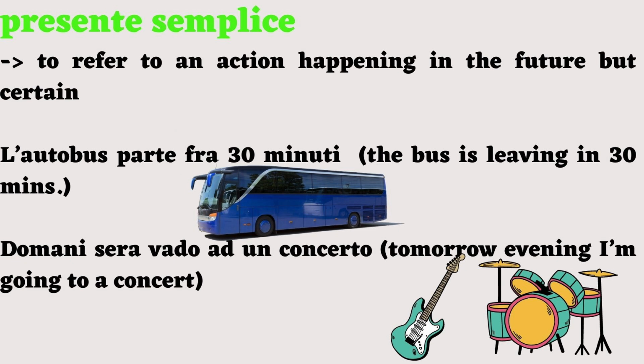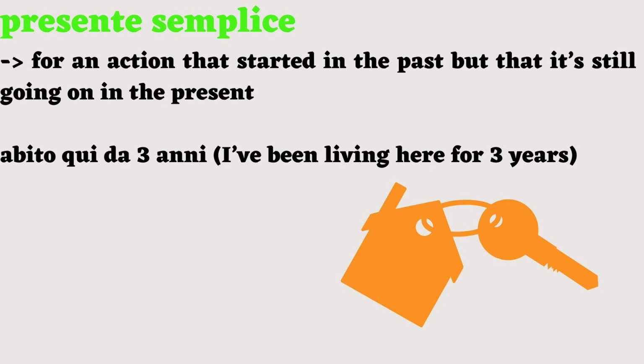L'autobus parte fra 30 minuti. Domani sera vado ad un concerto. Tomorrow evening I'm going to a concert. I use the present here in Italian because it's certain. I've decided long ago. I've got the tickets. I'm definitely going there. So, presente semplice. You can also use the present while referring to an action that started in the past but is still going on in the present, like abito qui da 3 anni.